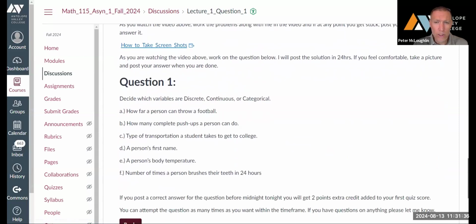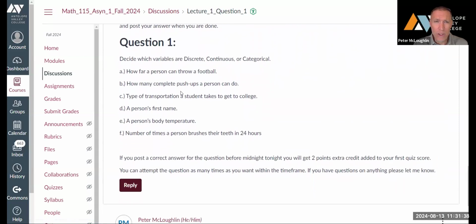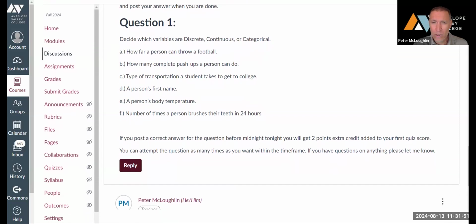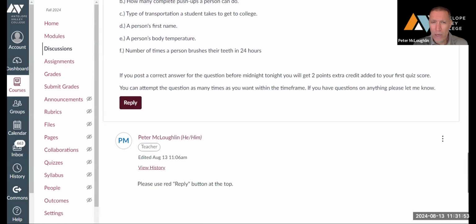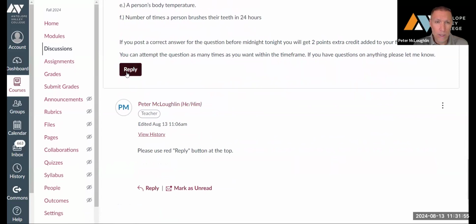So you work on this question, and if you post the correct answer for this question before midnight on the 19th, you'll get 2 points extra credit added to your first quiz score. And to respond in the discussions, you're going to use this red reply button at the top. So you click on that.